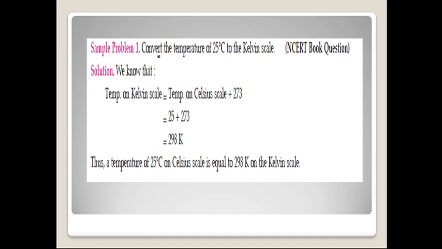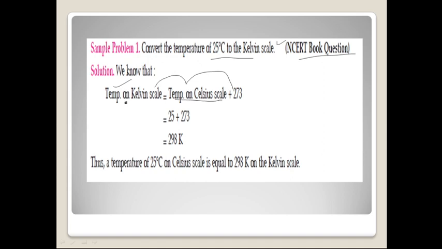See, let us solve the first numerical problem that I have taken from your NCERT book. You have to convert 25 degrees C into Kelvin. So we know the relation is temperature on Kelvin scale equals temperature on Celsius scale plus 273 degree. Here it is given 25 degrees C, so the temperature on Celsius scale is given to us. We are asked to find out the temperature on Kelvin scale.